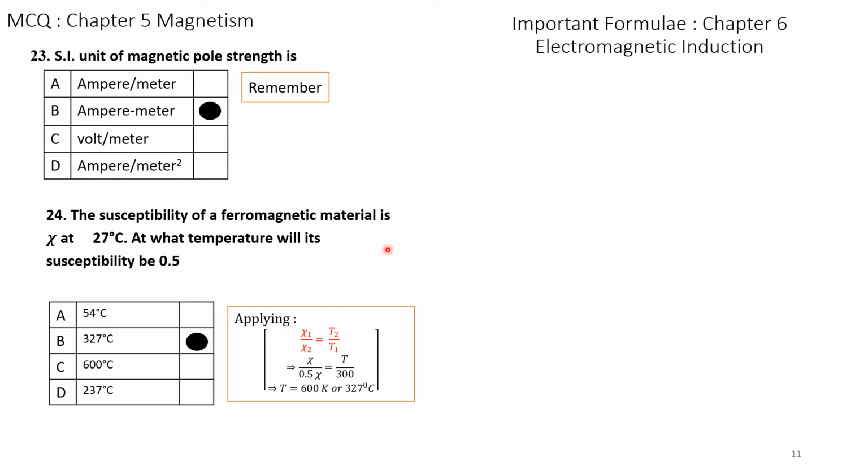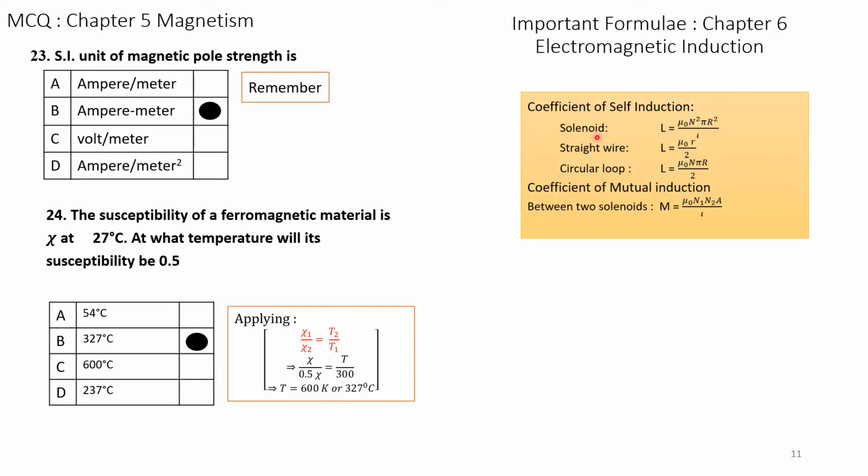Now we will take up chapter number 6, that is electromagnetic induction. We have to remember some of the formulae used in electromagnetic induction. We know self-induction of a solenoid is given by L is equal to mu naught N square pi into R square, where N is the number of turns and R is the radius.